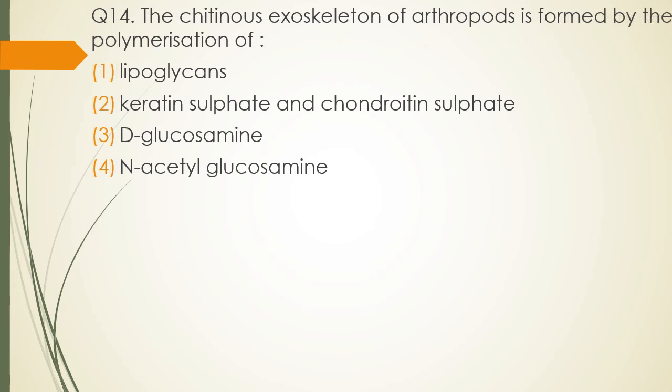Question number 14. The chitinous exoskeleton of arthropod is formed by polymerization of lipoglycans, keratin sulfate and chondroitin sulfate, D-glucosamine or N-acetylglucosamine. Correct answer is option 4, N-acetylglucosamine.